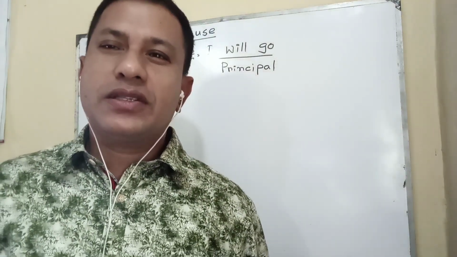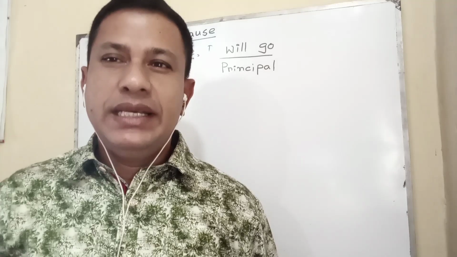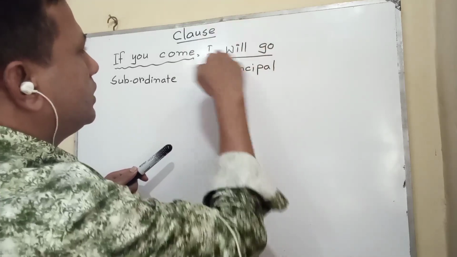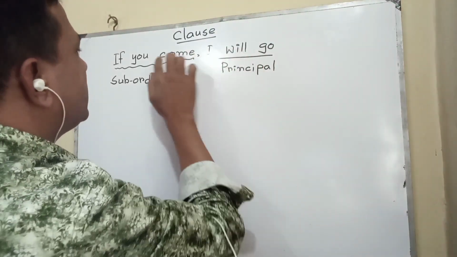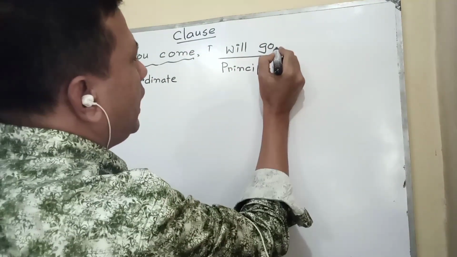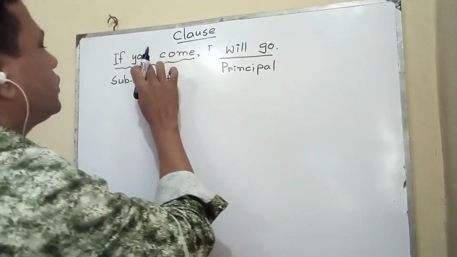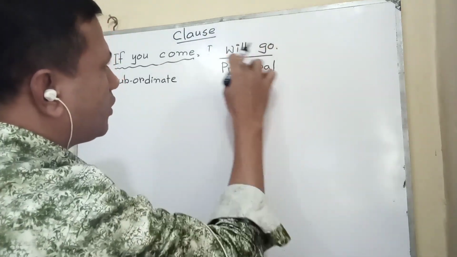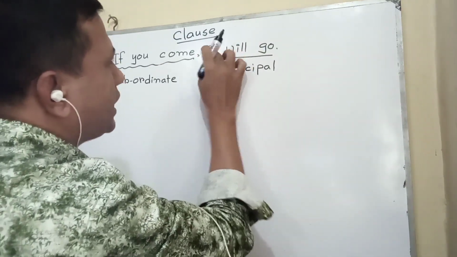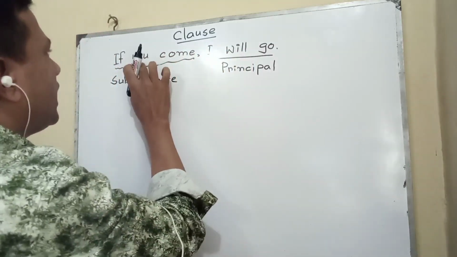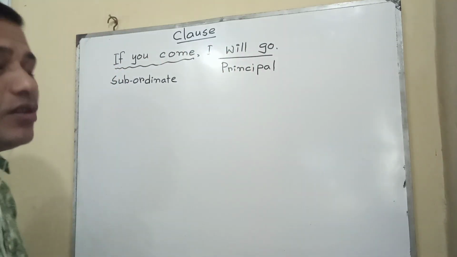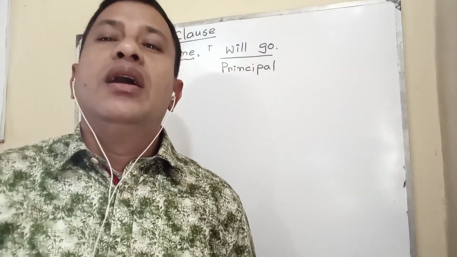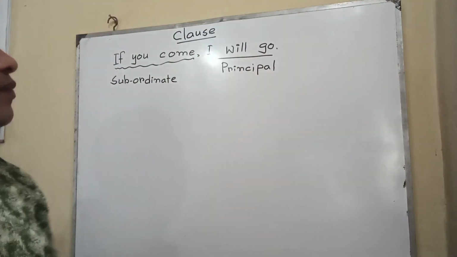If I say again, what is clause? Clause is a group of words that is a part of a long sentence. This one is a long sentence and this one is a part. This one is another part. Clause is a group of words that is a part of a long sentence that has a subject and predicate.